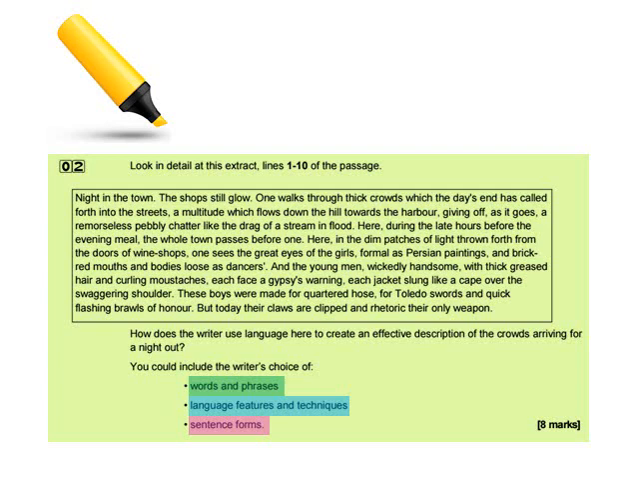Here, in the dim patches of light thrown forth from the doors of wine shops, one sees the great eyes of the girls, formal as Persian paintings, and brick-red mouths and bodies loose as dancers, and the young men wickedly handsome with thick greased hair and curling moustaches, each face a gypsy's warning, each jacket slung like a cape over the swaggering shoulder. These boys were made for quartered hose, for Toledo swords, and quick flashing brawls of honour, but today their claws are clipped, and their rhetoric their only weapon.